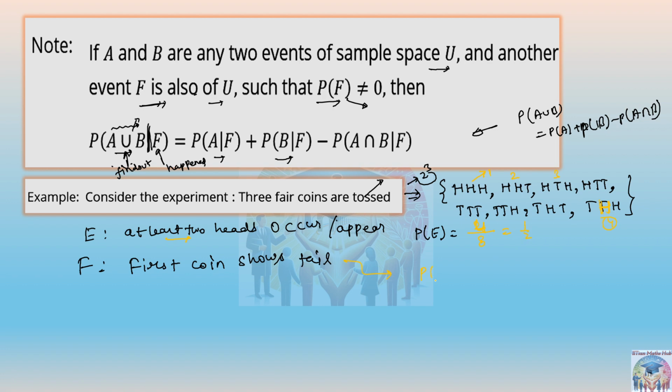Similarly, for probability of F, it is saying first coin shows tail. First coin shows tail means the first possibility should be tail. So here in this TTT, TTH, THT, and THH, these four possibilities are there. So 4 by 8, that means 1 by 2, right?